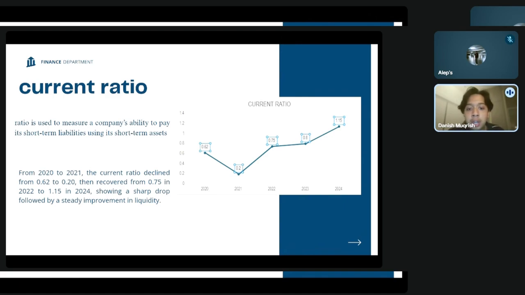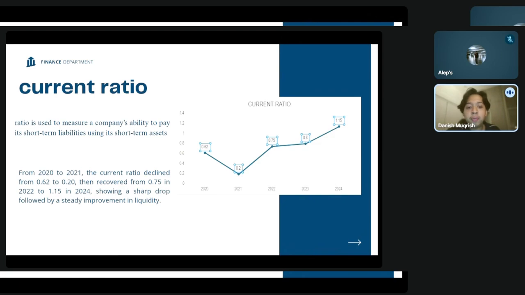In 2020, the current ratio is 0.62. The financial health status is moderate stress because it was impacted by the initial COVID-19 lockdowns. For 2021, it is critically low. The current ratio is 0.20, severe liquidity pressure due to collapsing. In 2022, the current ratio is 0.75. This is a transition phase, a recovery to better working capital management. In 2023, 0.80 is a consistent improvement, stabilizing cash flow.